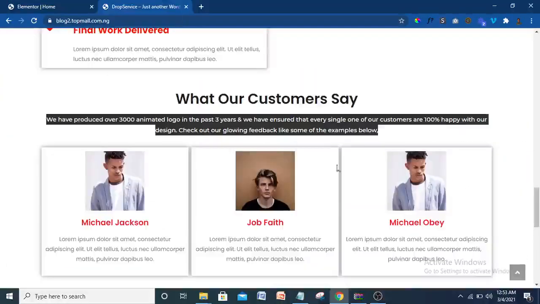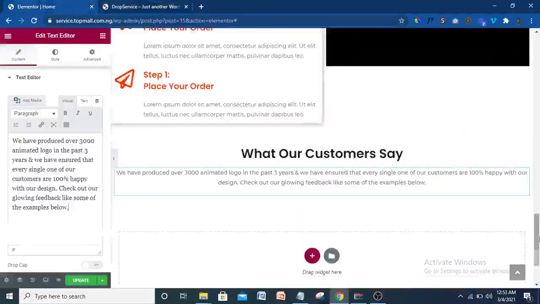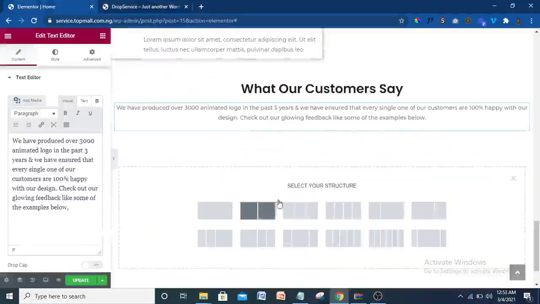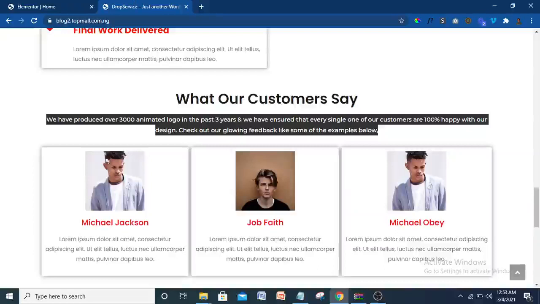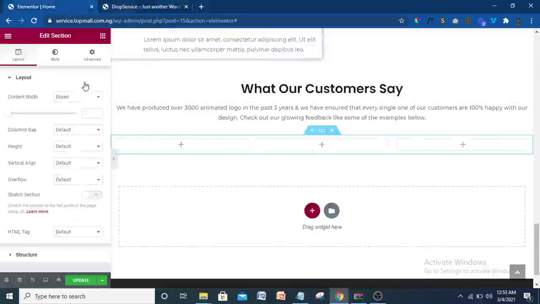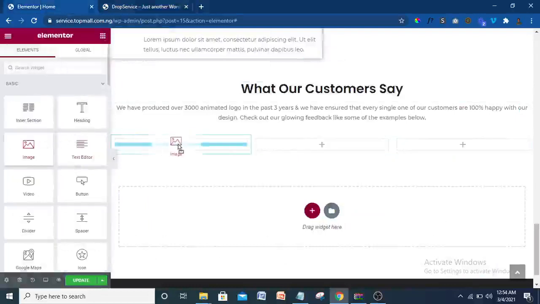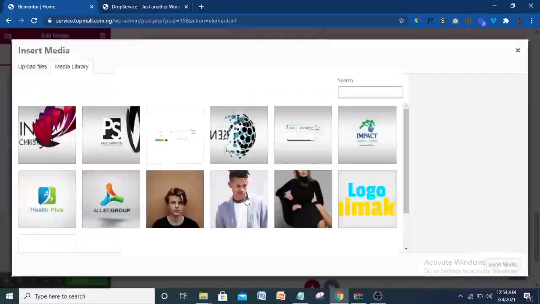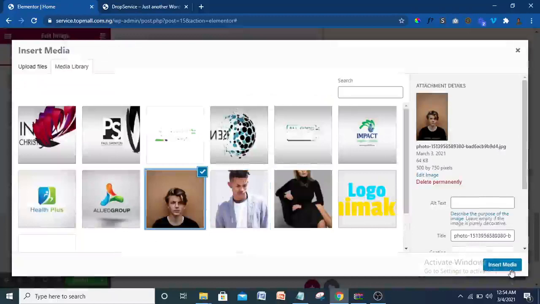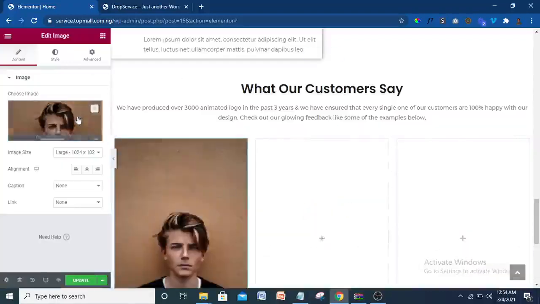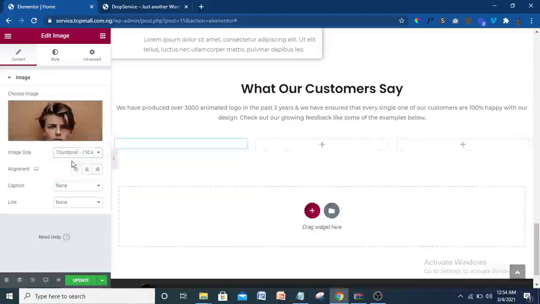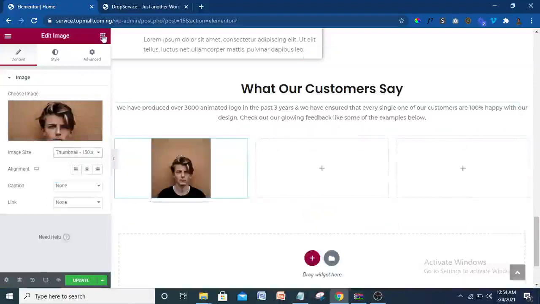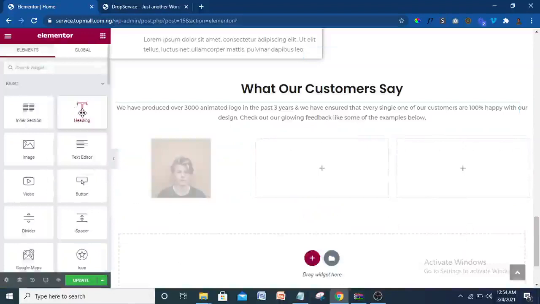So the next thing is this icon here. To do this is very simple. Just click on your three icon. So what we have here is the image, text. Good. So just come here, three icon here, image, put in your image. So choose which image you want to choose. Let me choose this first one, anyone you choose. All right, then the size to be thumbnail, so it becomes smaller like that. All right, then you click on this three icon, put in the text, so that will be the name.